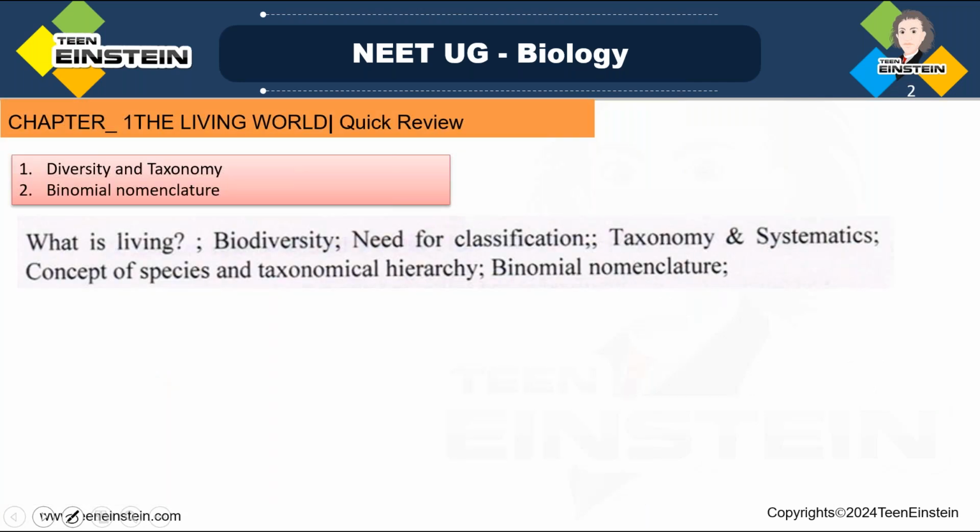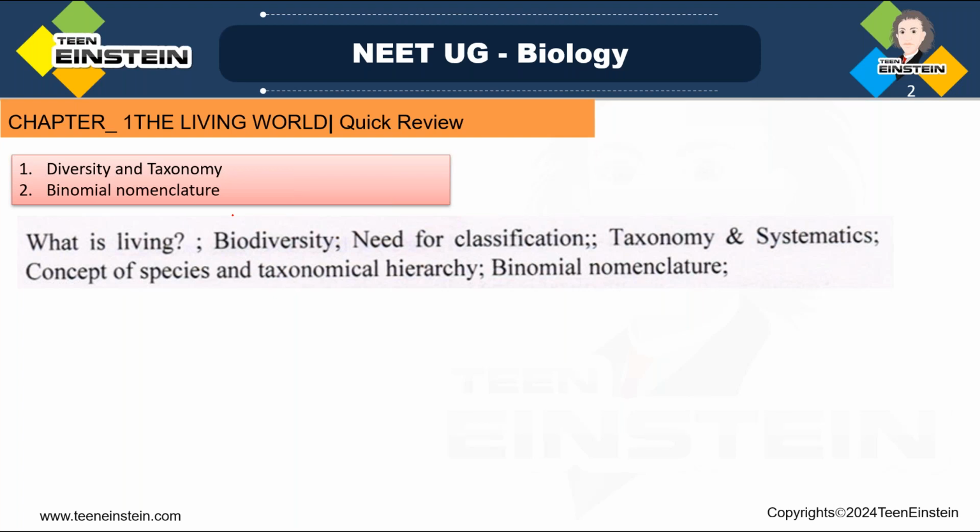In this chapter, chapter 1, the living world, we are mainly dealing with two topics. These are the main portions of this chapter: diversity and taxonomy, then binomial nomenclature. From this you can expect questions.